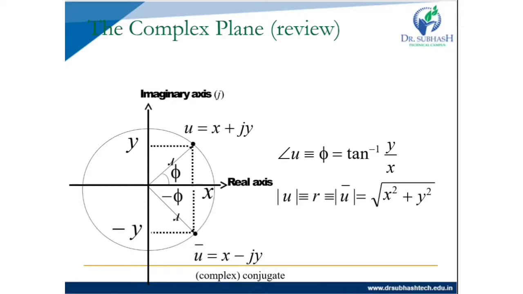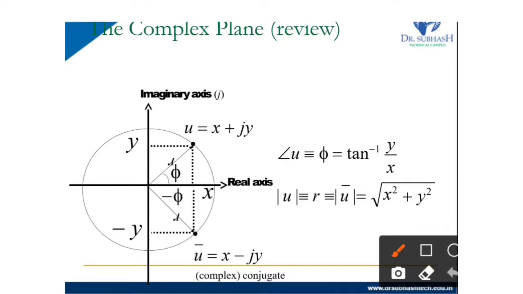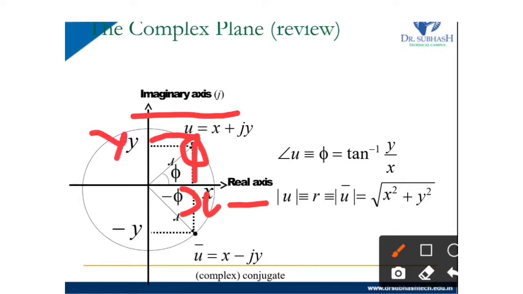The complex plane. In this plane, the x-axis is the real axis and the y-axis is the imaginary axis. Real values are on the real axis, and the imaginary part of the complex number will be on the imaginary axis. First we take some point. In the horizontal direction the value is x, in the vertical direction the value is y.